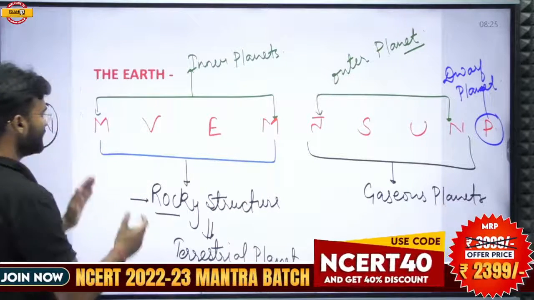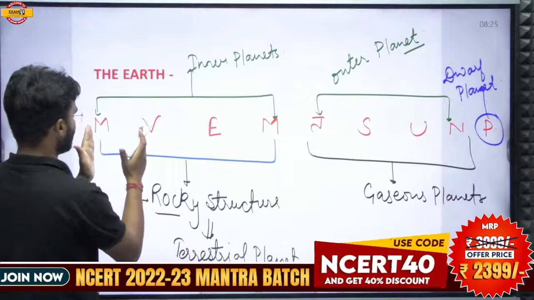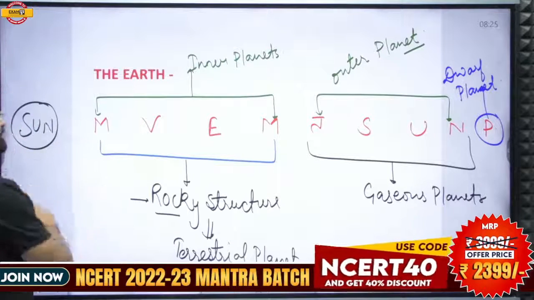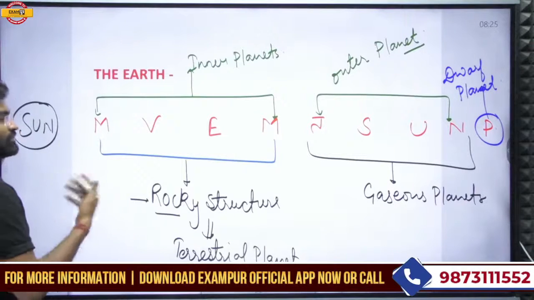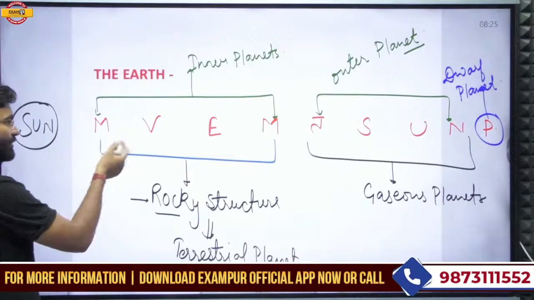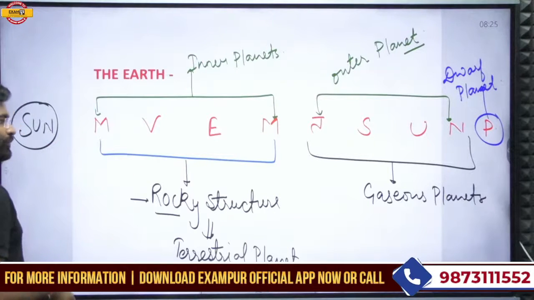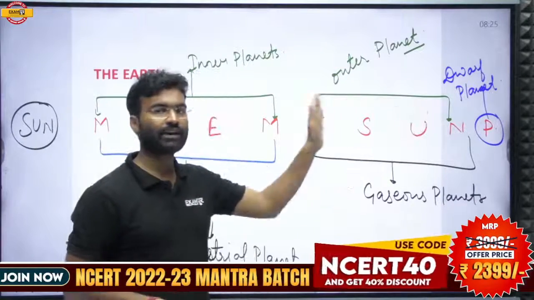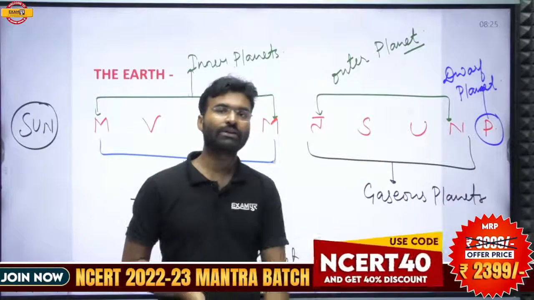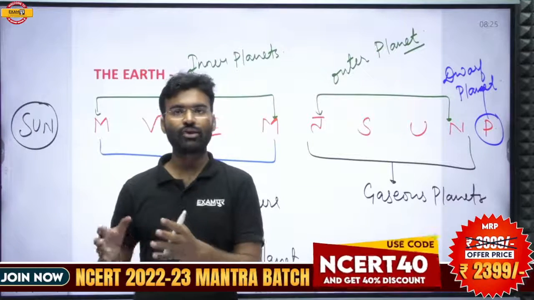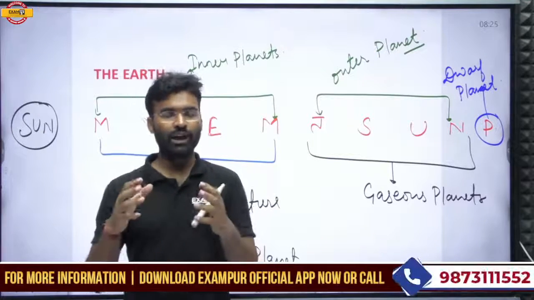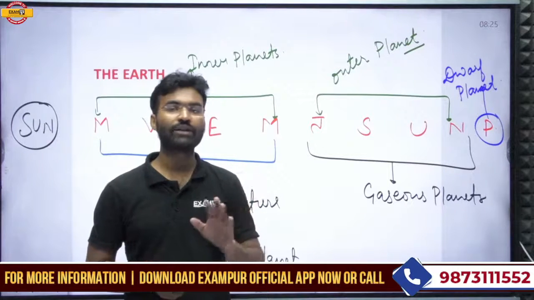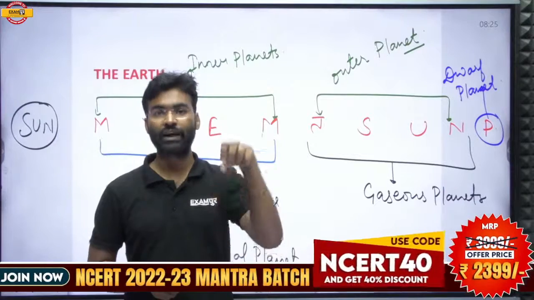The planets which are nearest to the sun have the maximum solar radiation, and that is why their temperature is very high. The planets relatively far away from the sun do not receive an adequate amount of solar radiation, and that is why their temperature is very low.